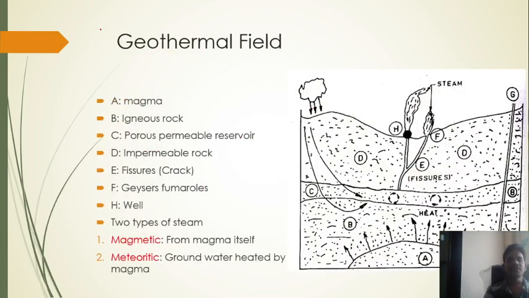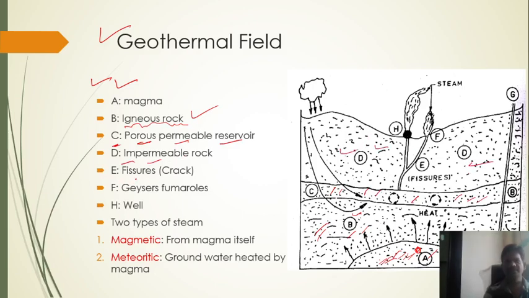If you see the geothermal field here, M is magma. If you observe these portions inside the earth, portion A is related to the magma. B is igneous rock. This is the structural representation of the inside of the earth. C means porous permeable reservoirs. If you observe the C portions, these are the porous permeable reservoirs. Then D is impermeable rocks. If you observe here, this is the impermeable rock, guys.